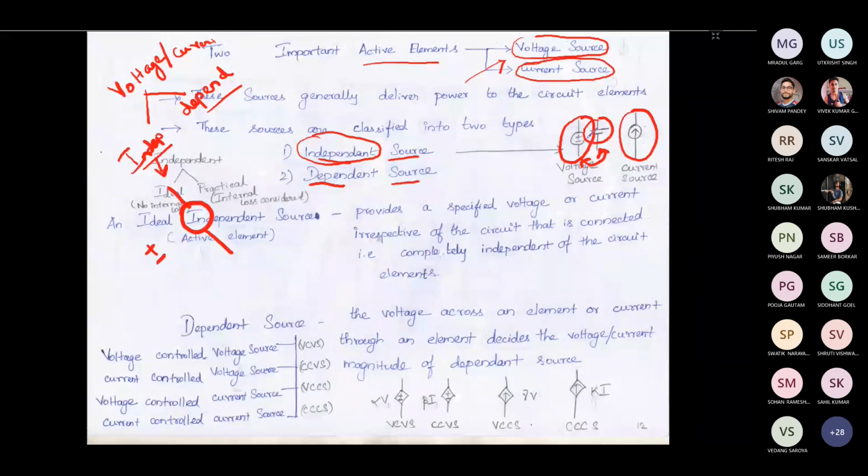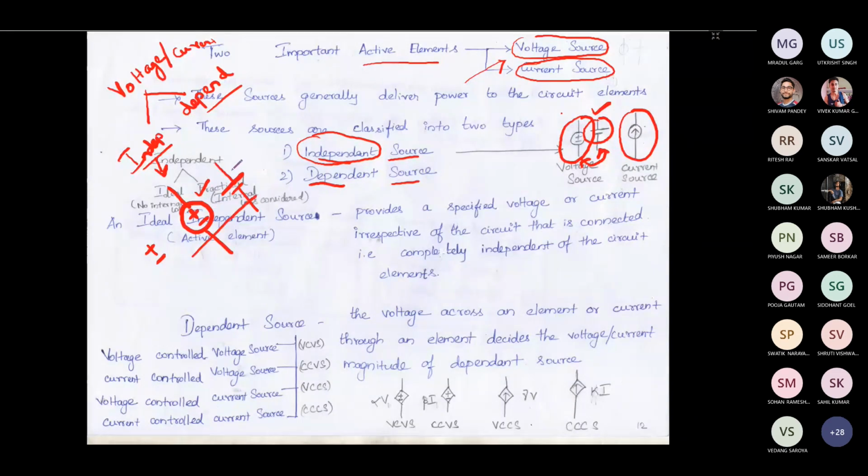A battery is also an independent voltage source. Practically also it is an independent voltage source, but there are further divisions that we will see later. The independent voltage source should be represented with a circle or a battery like this, and it should be represented with the positive and negative sign.